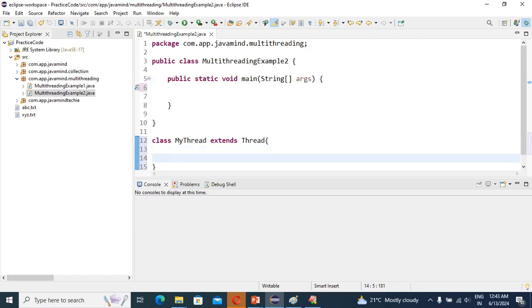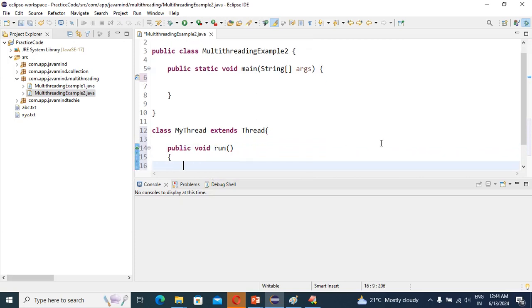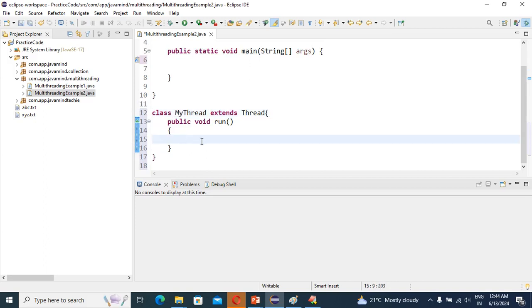That's why we can write here public void run method. Inside that, write the logic. This is the second step, guys. Override the run method and write the logic of the thread.